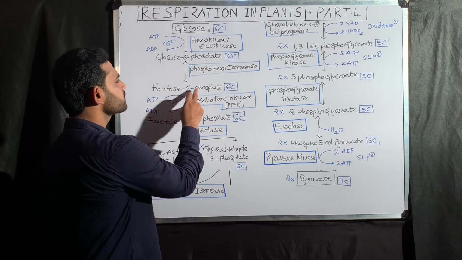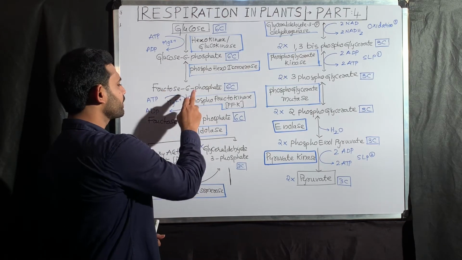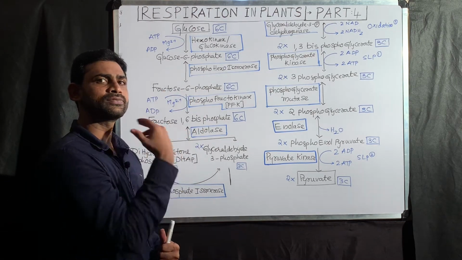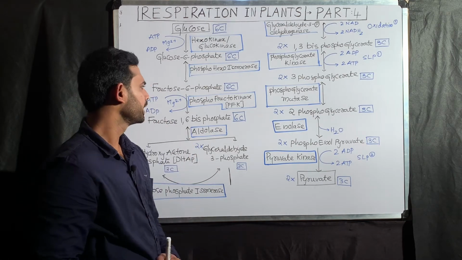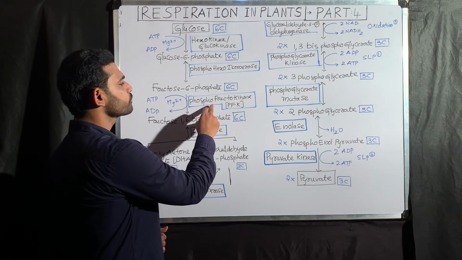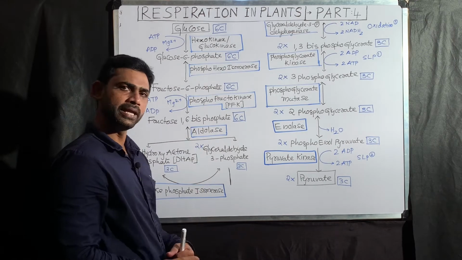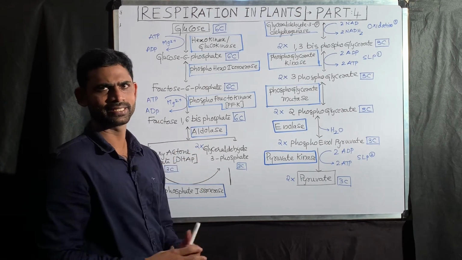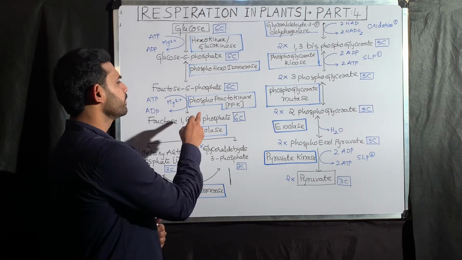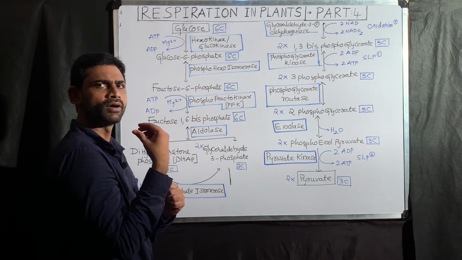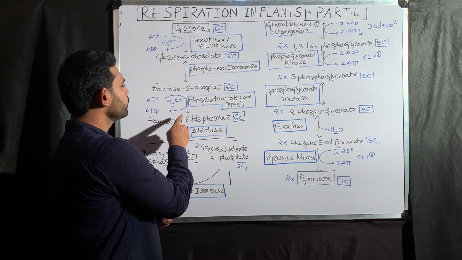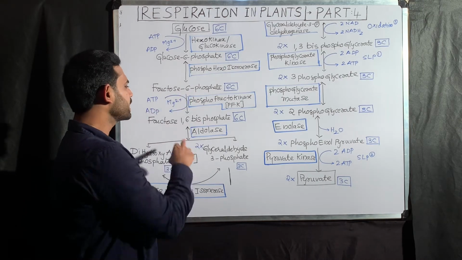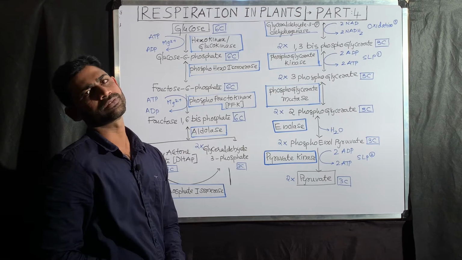Next, fructose 6-phosphate is converted into fructose 1,6-bisphosphate. The reaction is mediated by phosphofructokinase, simply PFK. Here also, what is happening? This enzyme transfers the 1-phosphate from ATP to fructose 6-phosphate, then converts it into fructose 1,6-bisphosphate.